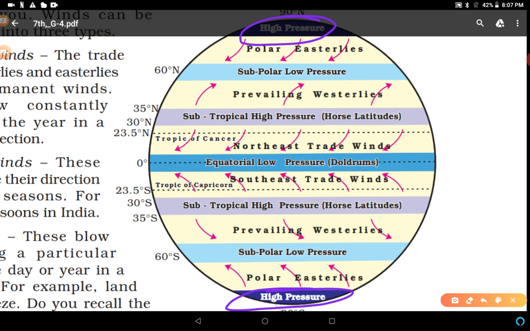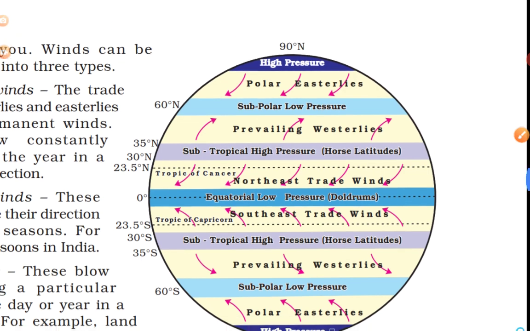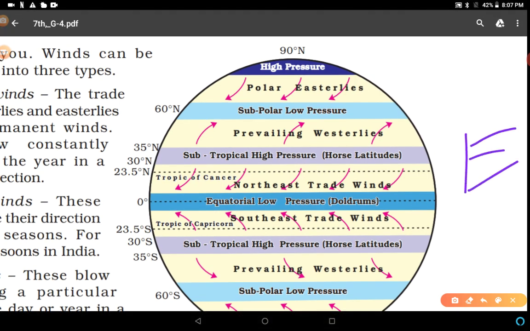Polar easterlies come from this side, because this is the eastern side. You can see this is east and this is west. So the wind is coming from this side, easterly, and from this side, westerly.